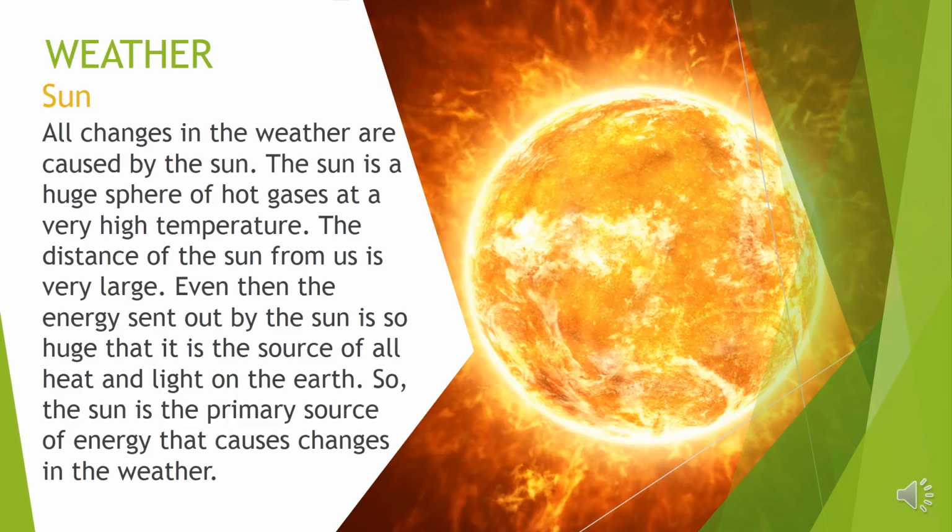All changes in the weather are caused by the sun. The sun is a huge sphere of hot gases at a very high temperature. The distance of the sun from us is very large. Even then, the energy sent out by the sun is so huge that it is the source of all heat and light on the earth. So, the sun is the primary source of energy that causes changes in the weather.